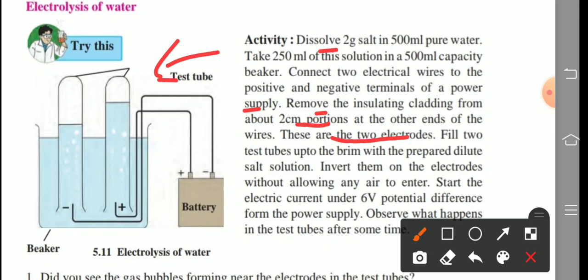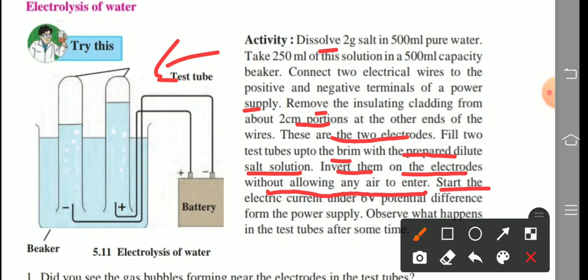Fill 2 test tubes up to the brim with the prepared dilute salt solution. Now invert them over the electrodes without allowing any air to enter the test tube. So be careful when inverting these two test tubes over the 2 electrode wires.